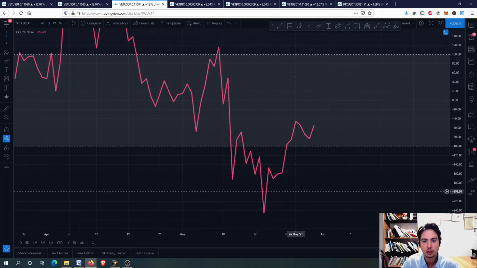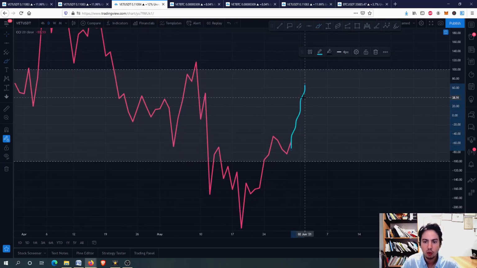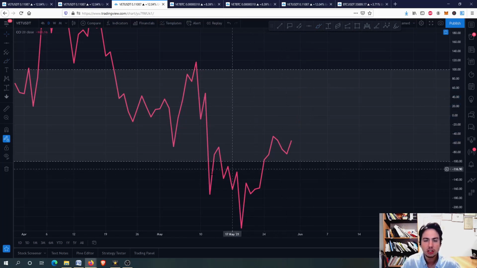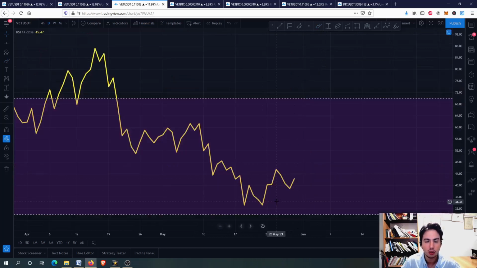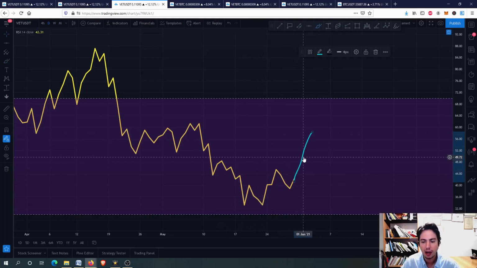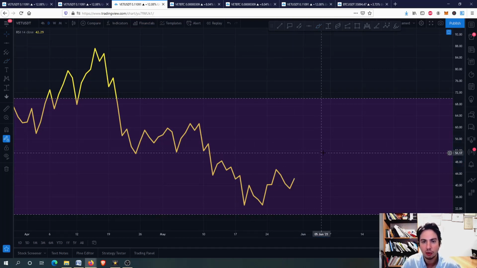We saw the -100. Now what we hope for is to go upwards all the way on the daily commodity channel index. Probably the commodity channel index was below -100, but probably the RSI wasn't. So that's where we know that we had a low point here and we would be moving upwards, but we need to go more upwards. We need to have higher highs for the daily frame as well on the RSI.